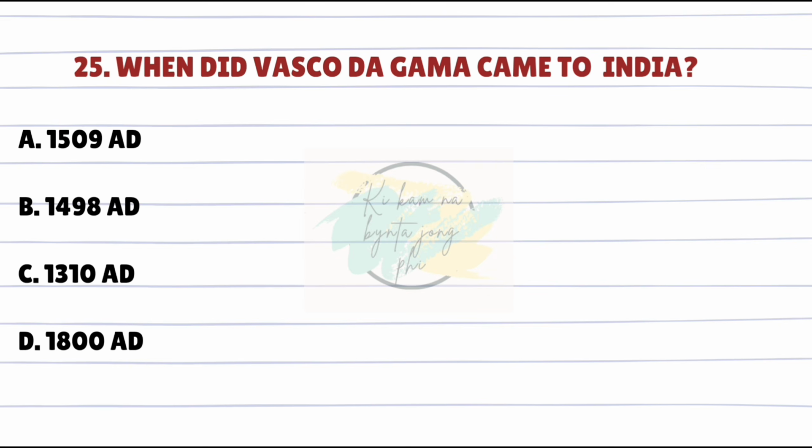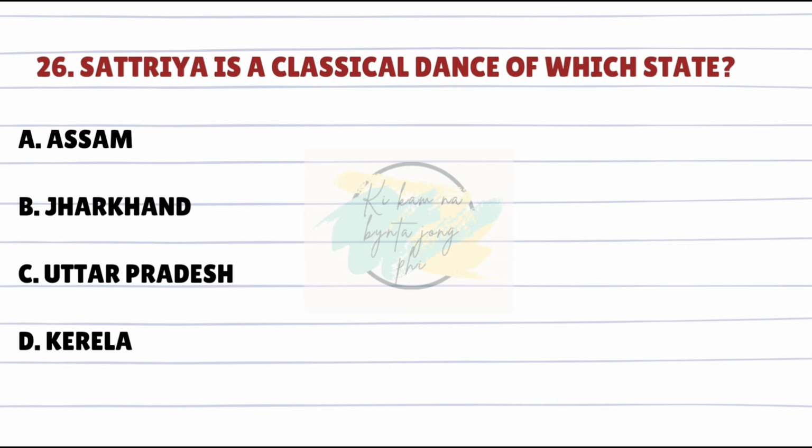When did Vasco da Gama come to India? Answer is B. 1498 AD. Satriya is a classical dance of which state? Answer is A. Assam.